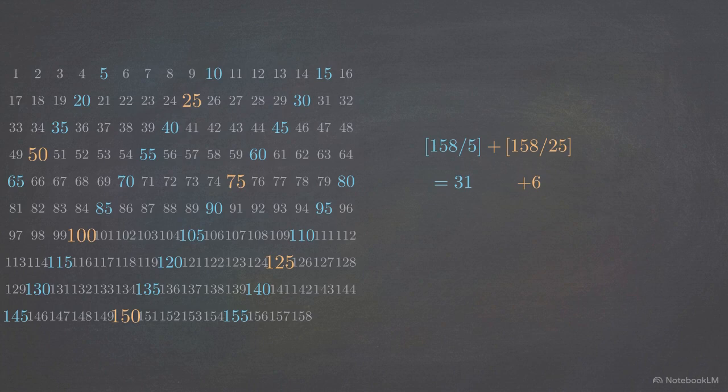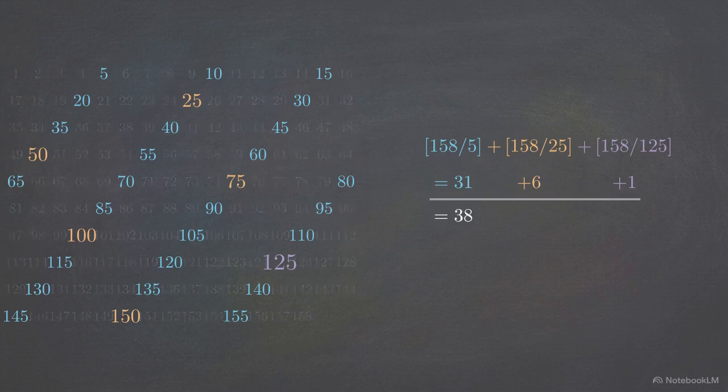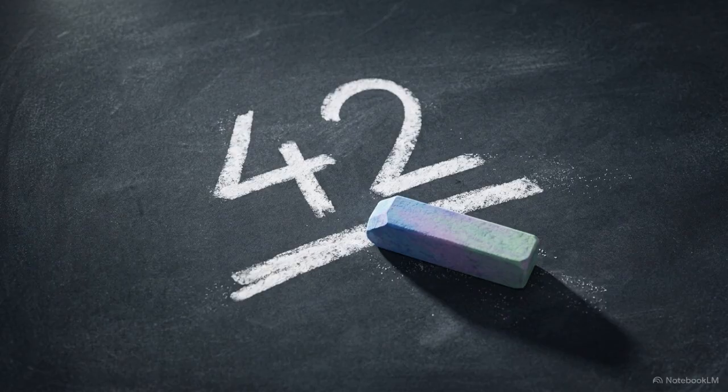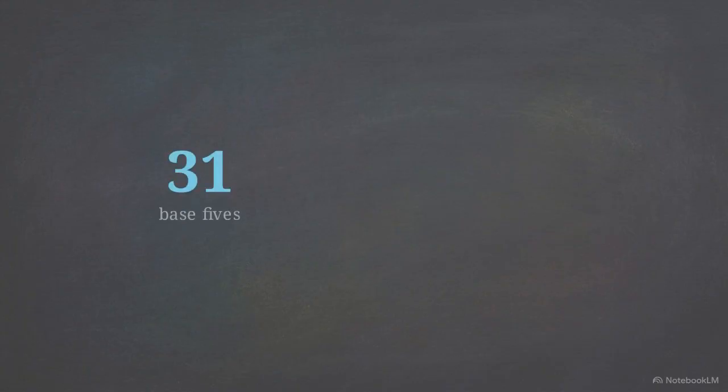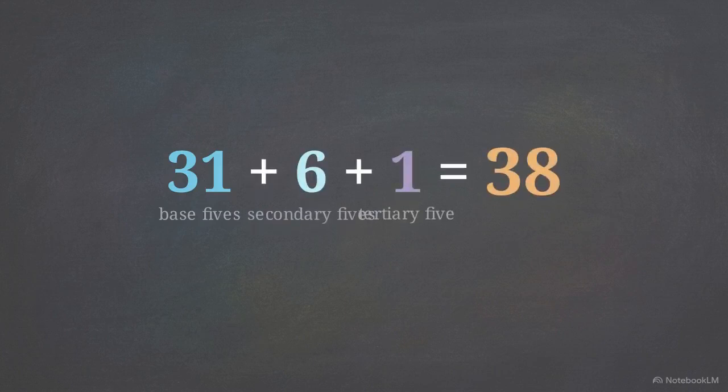Finally, we check for the deepest third layer. The number 125, which is 5 cubed, contributes a third 5 to the total. We divide 158 by 125, finding exactly 1 extra 5. The math yields a definitive answer: 31 base 5s plus 6 secondary 5s plus 1 tertiary 5 equals exactly 38 trailing zeros.